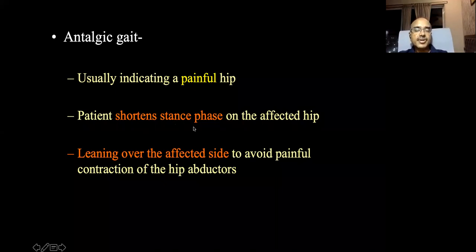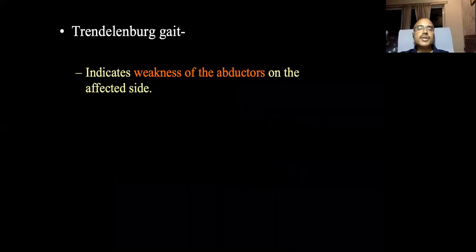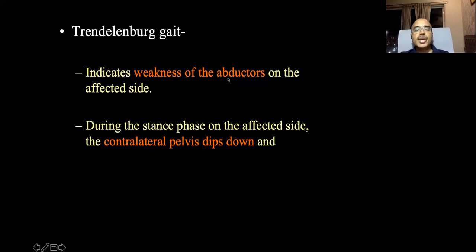The patient has a short stance phase. Quickly he lifts the foot after putting it on the floor. That is a short stance phase, and the patient usually leans over the affected side in order to avoid painful contraction of the hip abductors. So that is antalgic gait, whereas Trendelenburg is the opposite, it indicates weakness of the abductors.